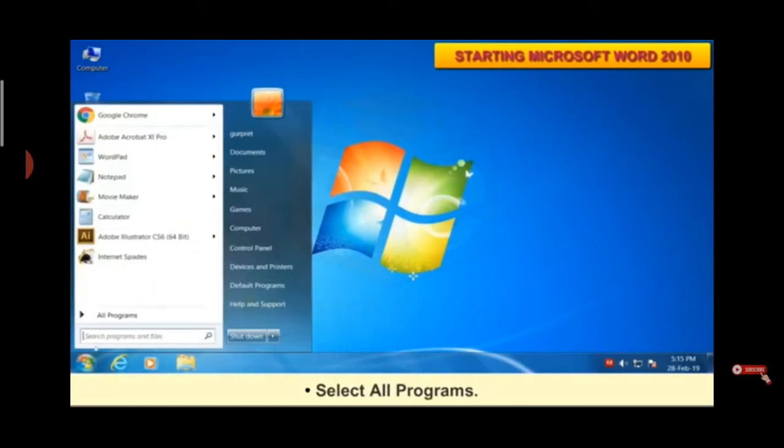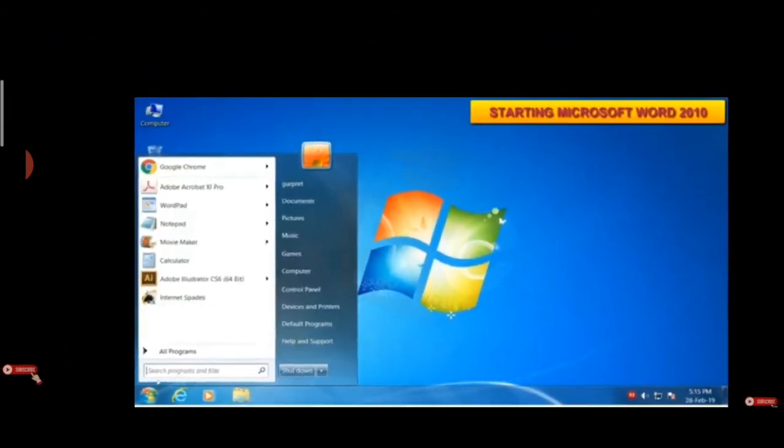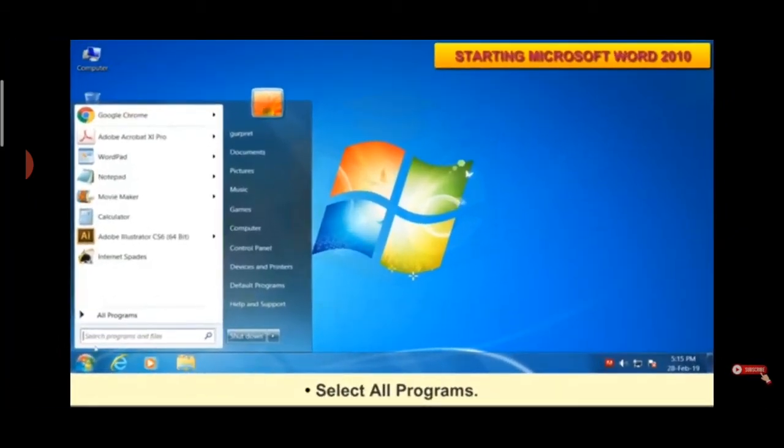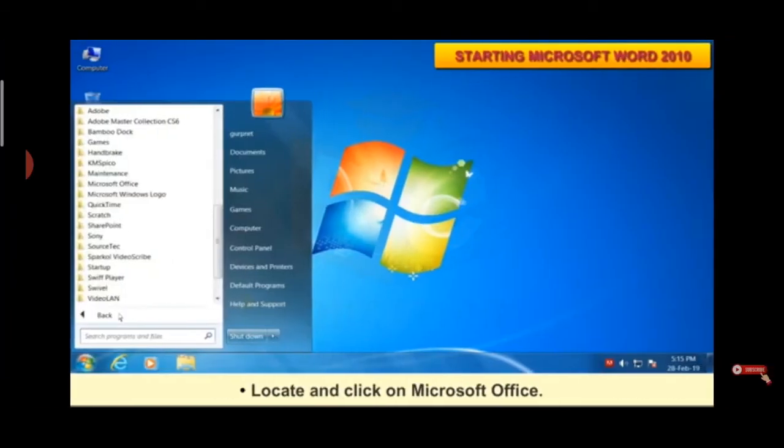When you select the start button, one start menu will open. This menu is known as the start menu, and you have to click All Programs from this menu. Okay, you have to click on the all programs option. Now after clicking on all programs, locate and click on Microsoft Office.